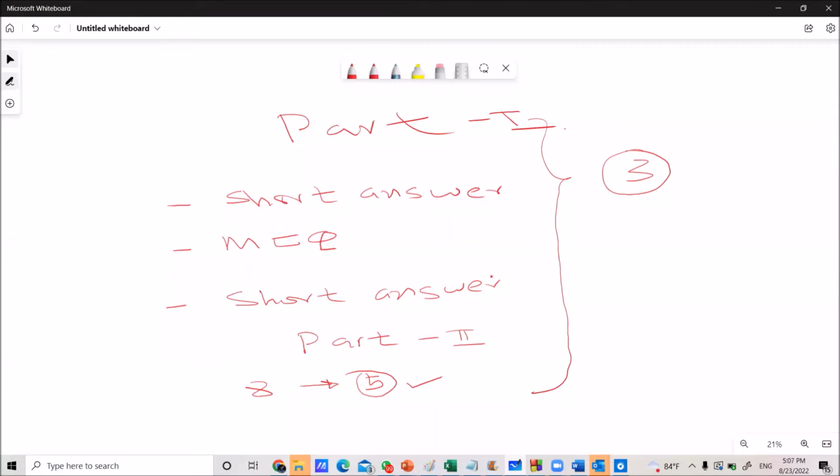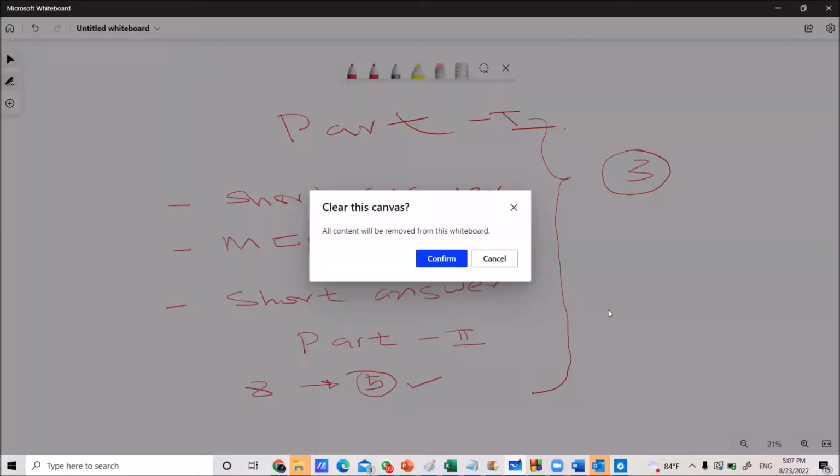Today I am going to start with the 2019 paper that I discussed yesterday. That question paper has some remaining questions. I am going to discuss not all, but some of the remaining part of the 2019 paper. I assume that all of you have the question papers.